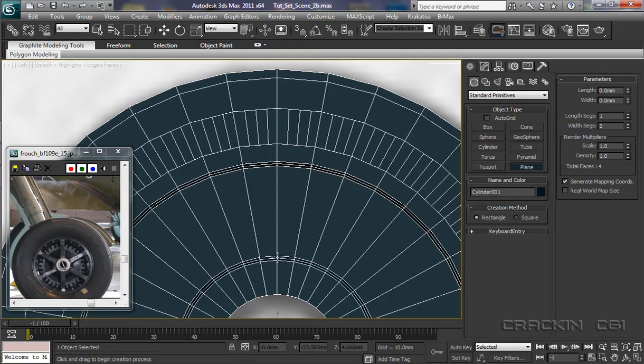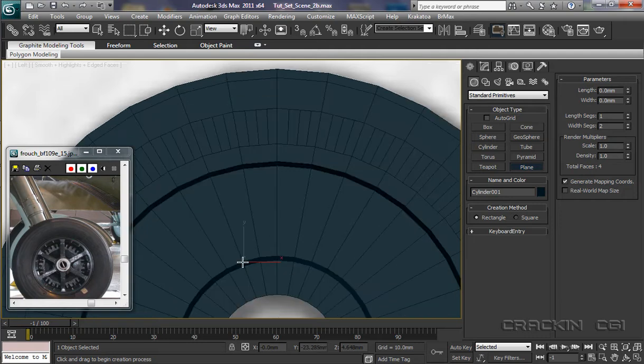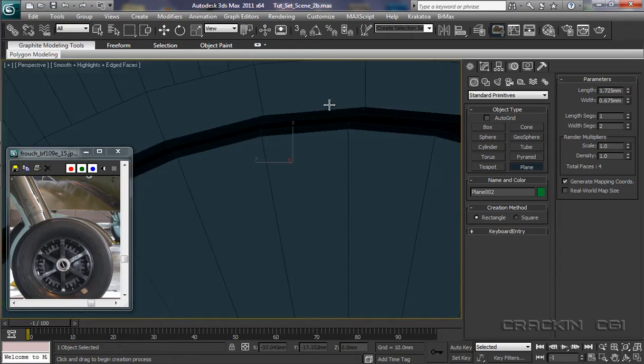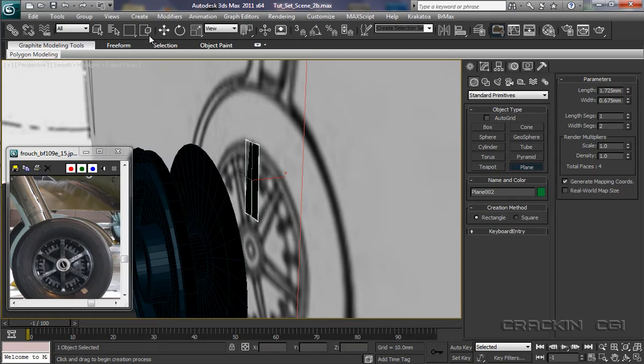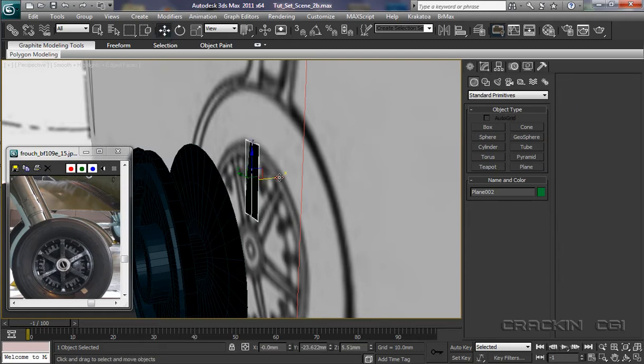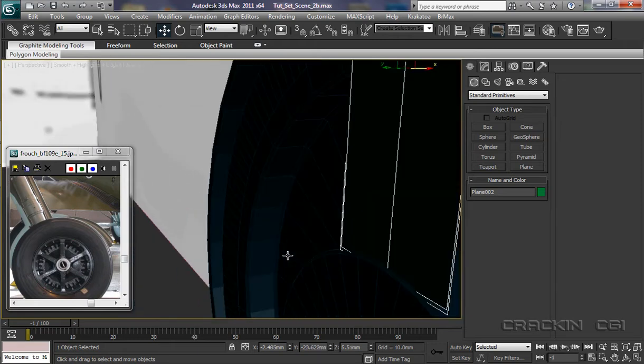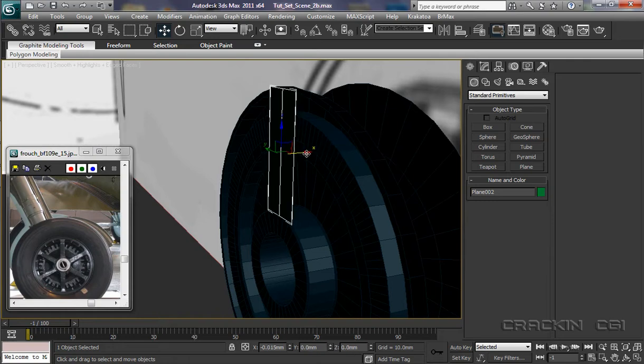So what we're going to do is create, let's have a look, 1, 2, 3, goes to about there. We're creating a plane. Now it's at the back at the moment, so we just need to bring it to the front. So we've created it there. Let me go perspective mode, zoom out a little bit, rotate around, and there it is. So pop up, select our move tool, bring that to the front, and what I'm doing is getting it right on that section there where it's just been chamfered.